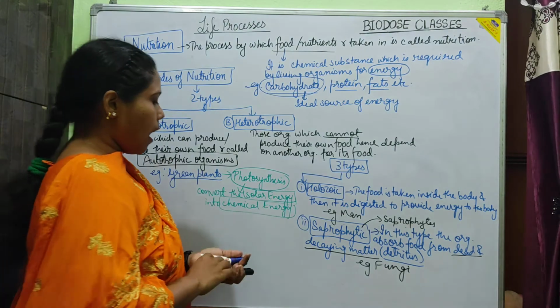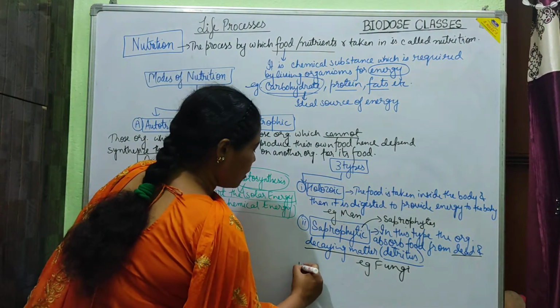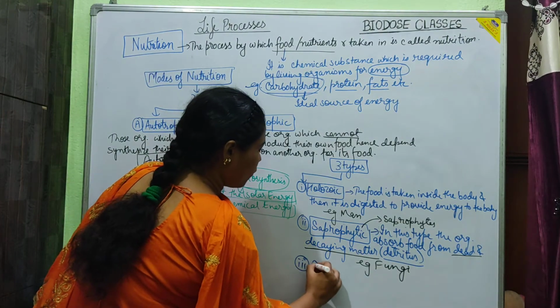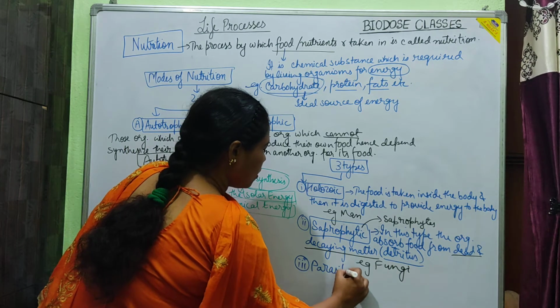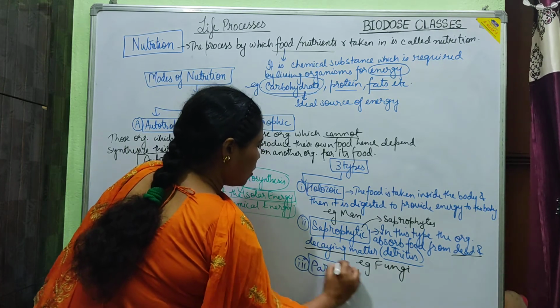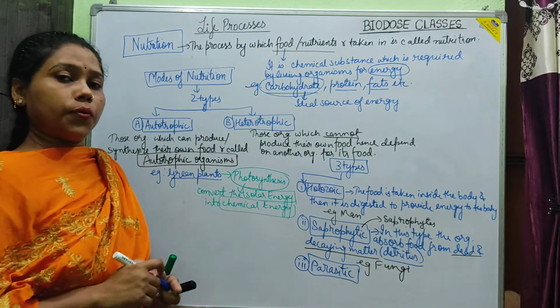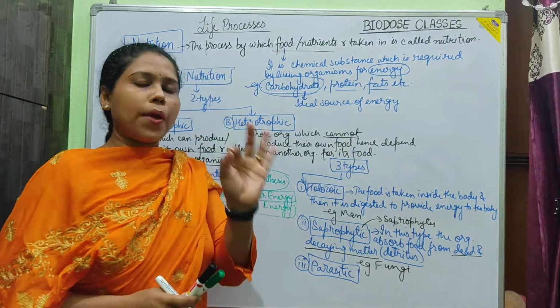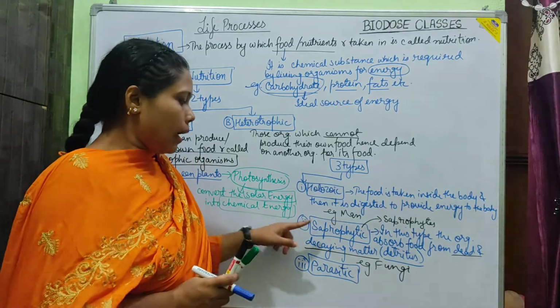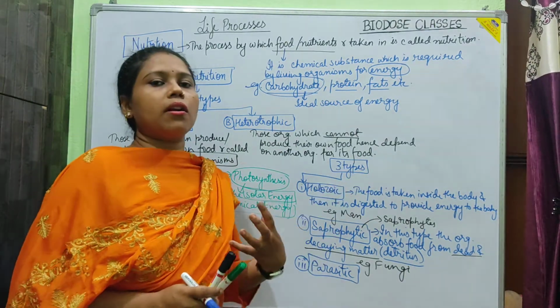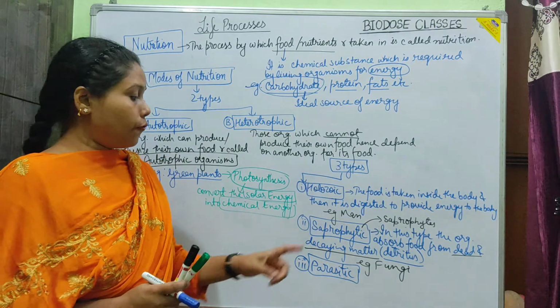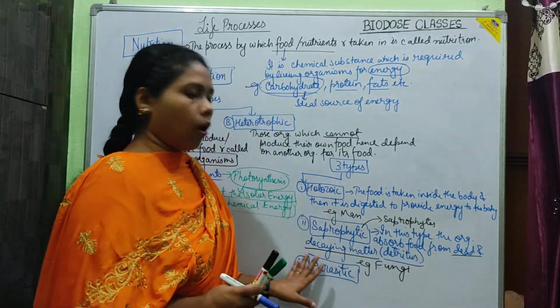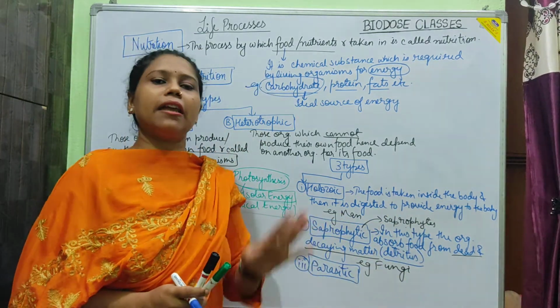And the last type is the parasitic mode of nutrition. Parasitic mode of nutrition is more or less similar to saprophytes. The basic difference is that saprophytes take in food from dead organisms or dead decaying matter.